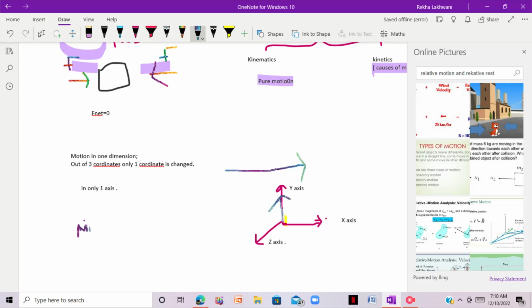Now look, here it was x1, y1, z1, right? Here we have x2, y1, z1. It has moved in one direction. As you can see, y and z are the same, but x is changed. It means the body has moved in one dimension.